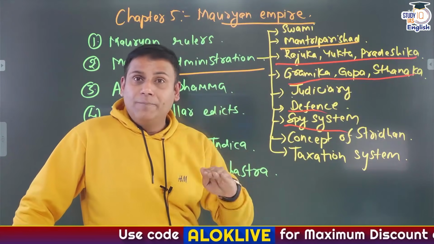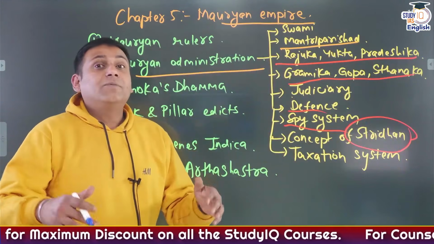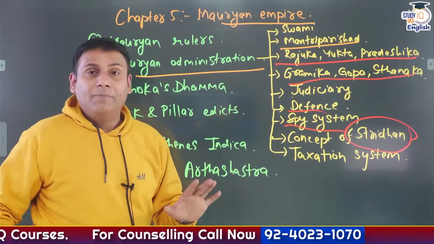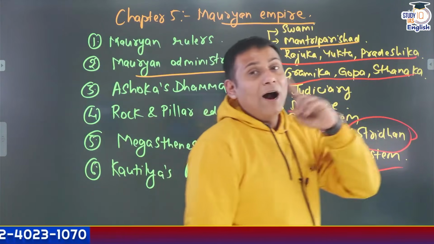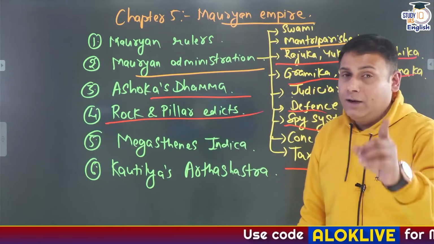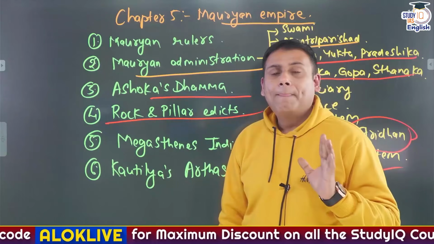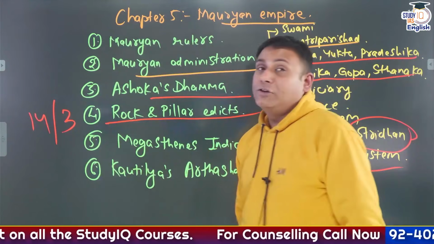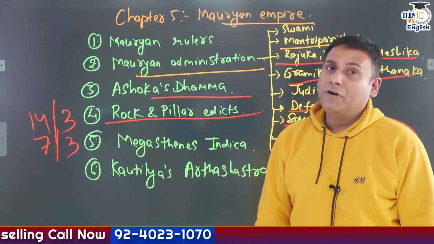Again a terminology. UPSC has asked a question on the concept of Stridhan. The concept of Stridhan gained prominence during the Mauryan Empire. What is Stridhan? Just go through that, and go through the taxation system of the Mauryas. Apart from this, go through Ashoka's Dhamma and Rock and Pillar Edicts compulsorily, and in Rock Edicts, compulsorily read the major rock edicts. There are totally 14 major rock edicts of Ashok and 3 minor rock edicts. There are 7 major pillar edicts of Ashok and 3 minor pillar edicts.